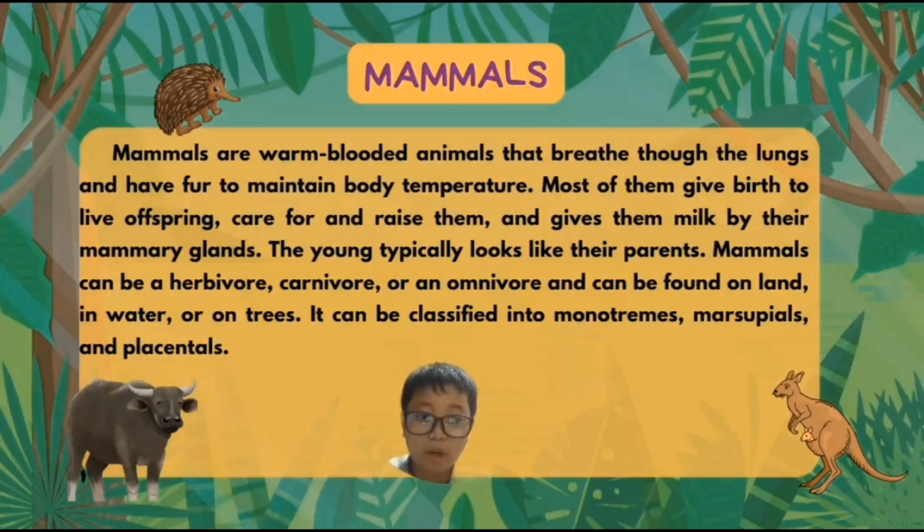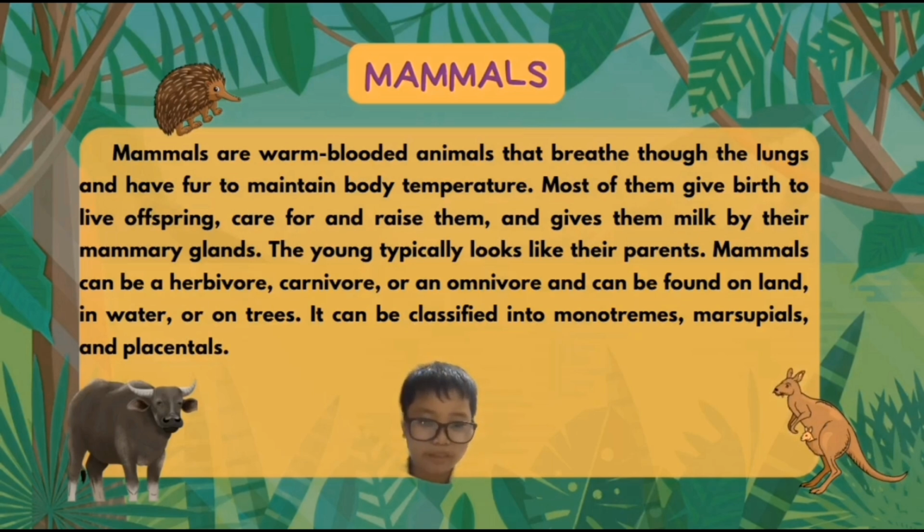Mammals. Mammals are warm-blooded animals that breathe through the lungs and have fur to maintain body temperature. Most of them give birth to live offspring, care for and raise them, and give them milk by their mammary glands. The young typically look like their parents. Mammals can be herbivore, carnivore, or omnivore, and can be found on land, in water, or in trees. They can be classified into monotremes, marsupials, and placentals.